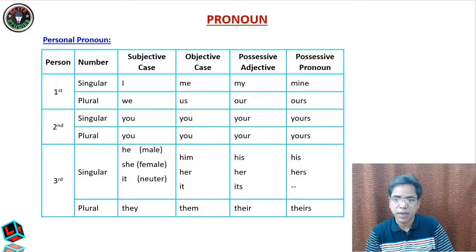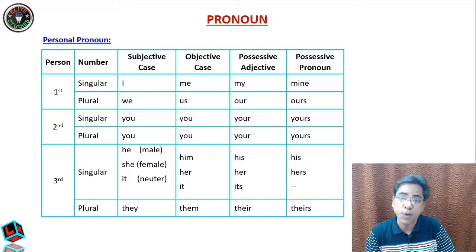Okay students. Similarly, these are the variants of we, us. We told you, you told us. Our: this is our book, this book is ours. Now you see there is no variation in you: I told you, you told me. So the subject as well as the object, both are the same in the case of you. Here also, your: this is your book, this book is yours. Since you is used for both singular as well as plural, you always take a plural verb.